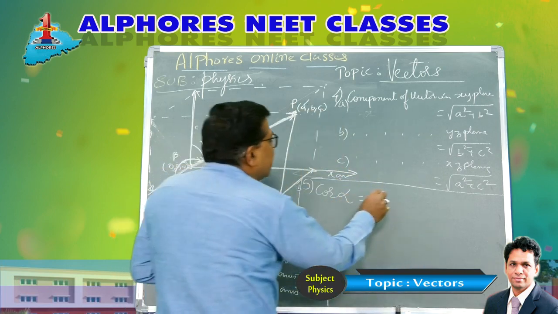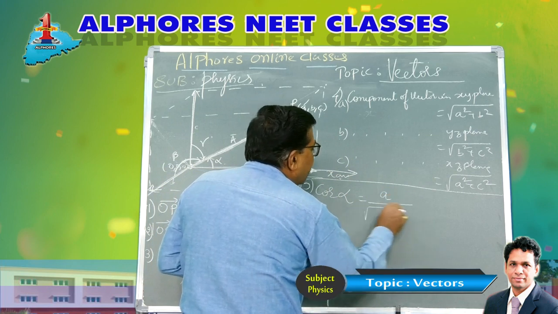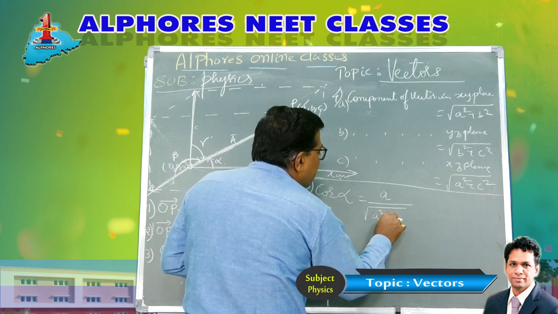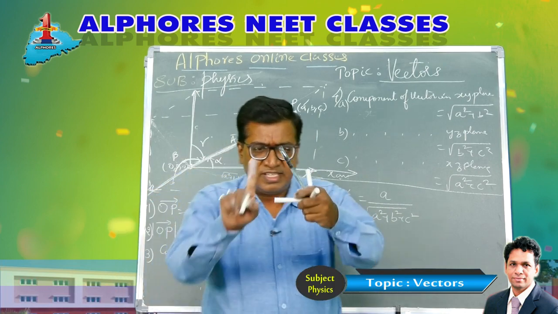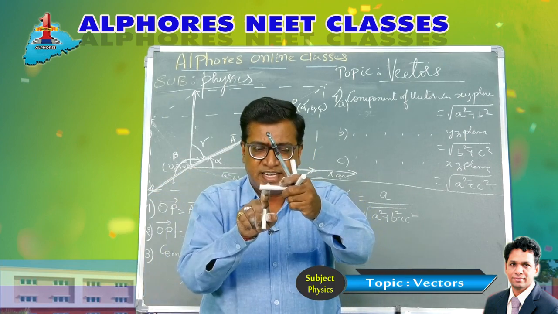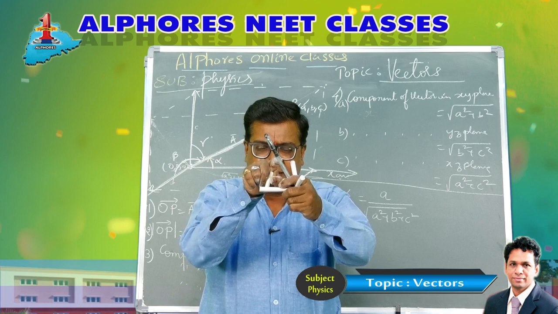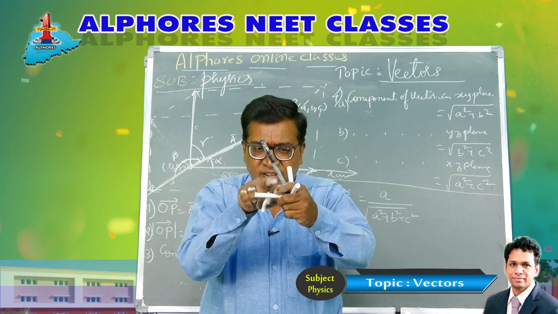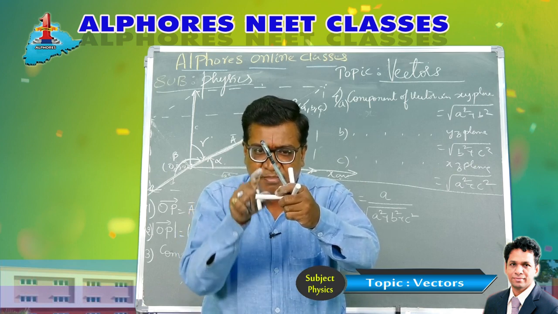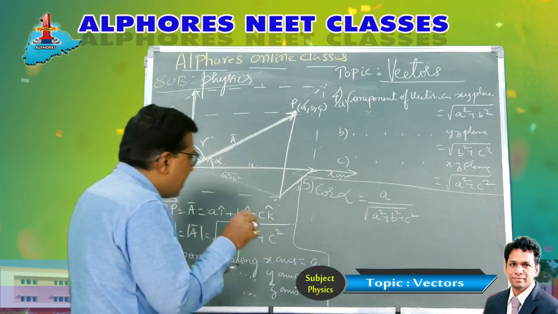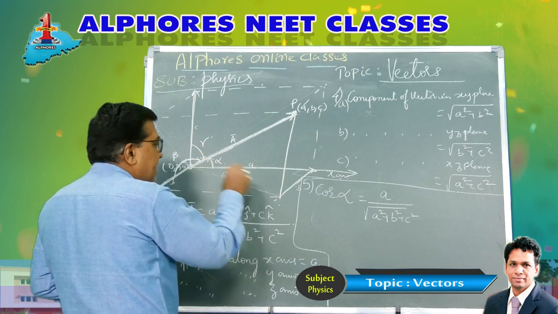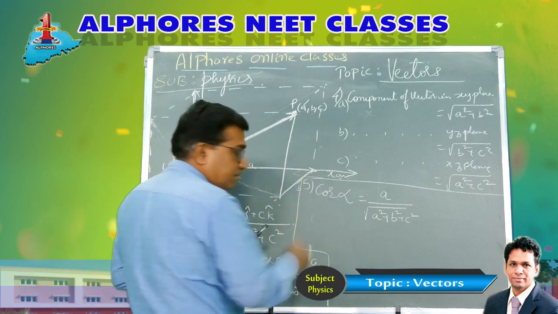The adjacent is A, and the hypotenuse is root of A square plus B square plus C square. So cos alpha is A by root of A square plus B square plus C square. That way you find the angle made by the vector with x-axis.